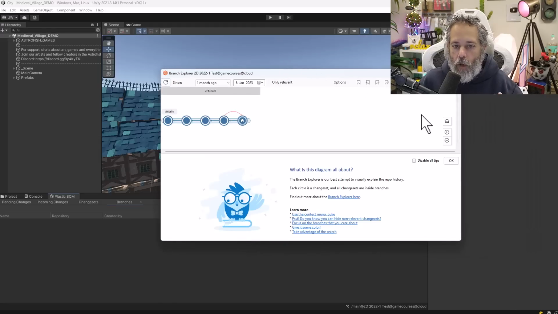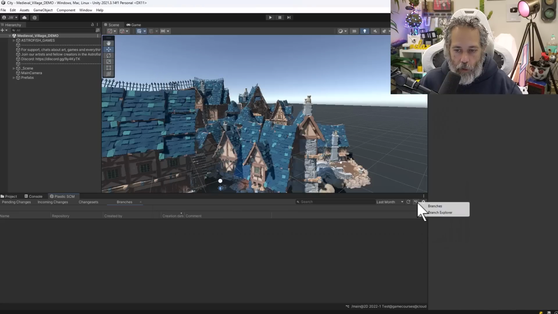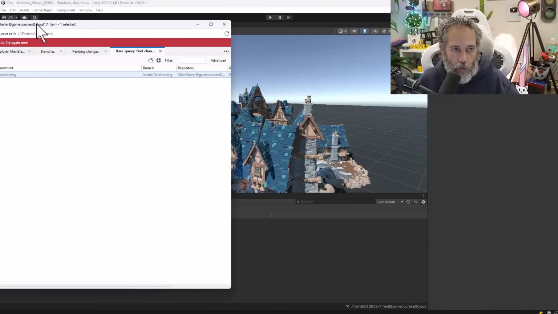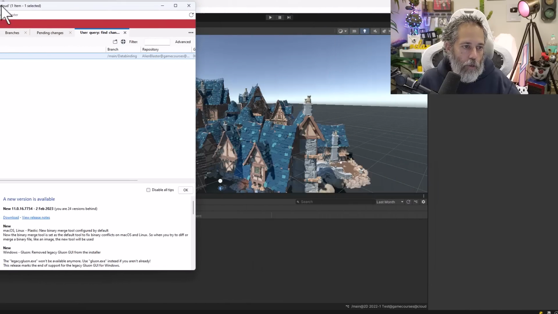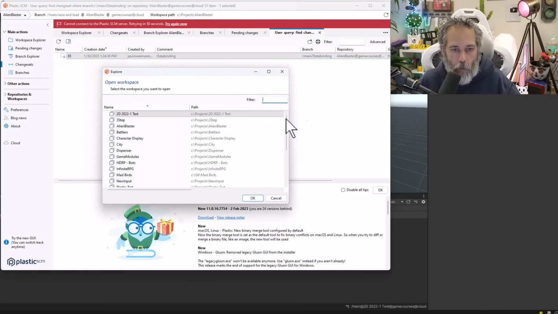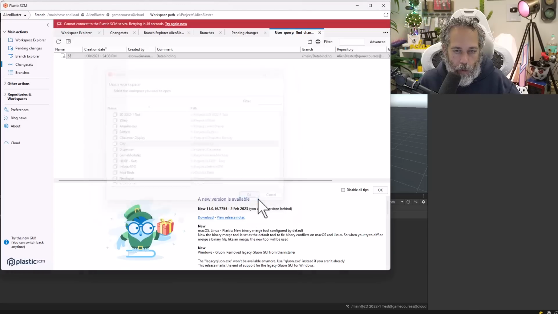But it still doesn't actually let me create new branches. So if I want to create a brand new branch, the only way that I know to do it, and just to double check that I'm not crazy, is to open up the Plastic SCM tool. If you open up the Plastic SCM tool that you download directly from their page, then what you can do is find your project. I'll hit open other workspace and find my project, which is the city one right here.